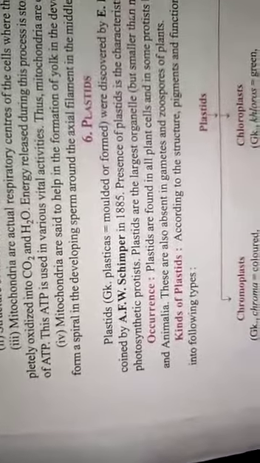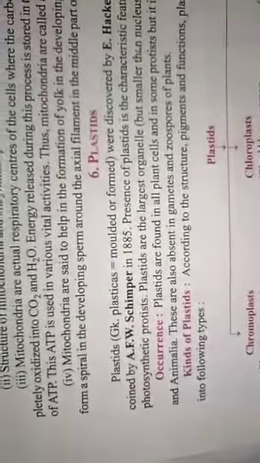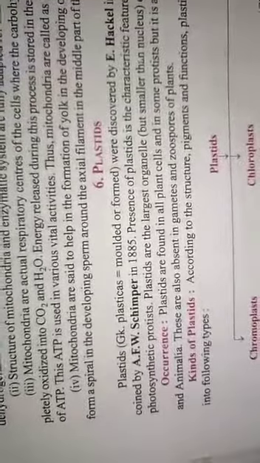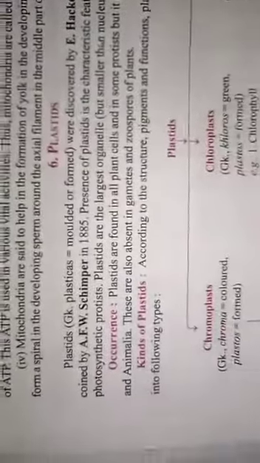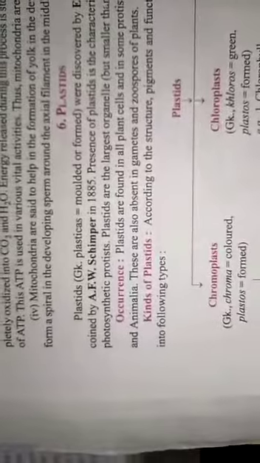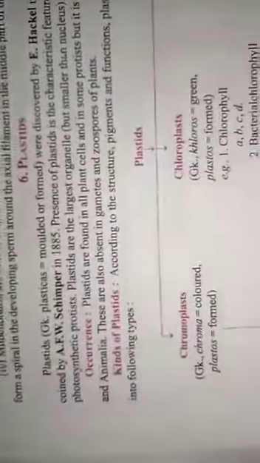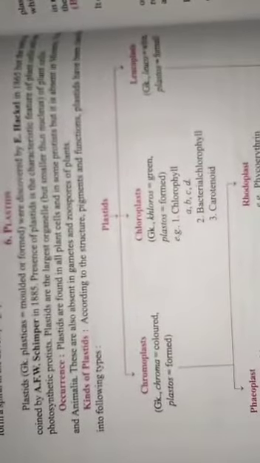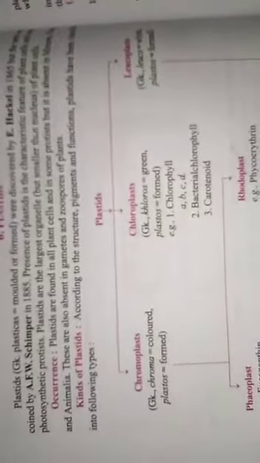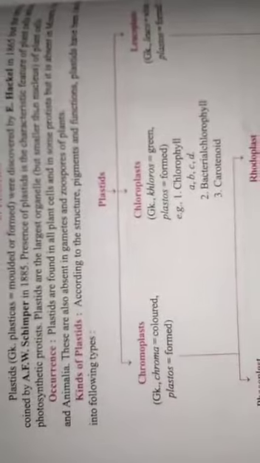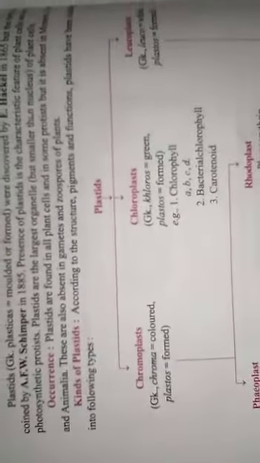Plastids are the largest cell organelle of the plant cell. There are many kinds of plastids present. See the flow chart. Plastids have three kinds. First one is chromoplast.